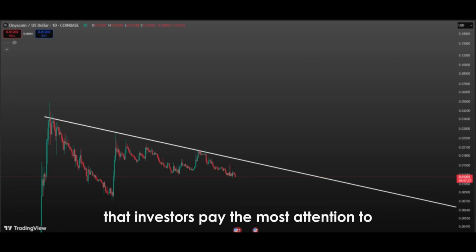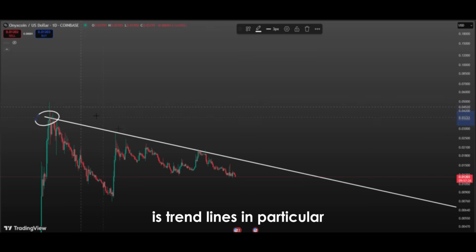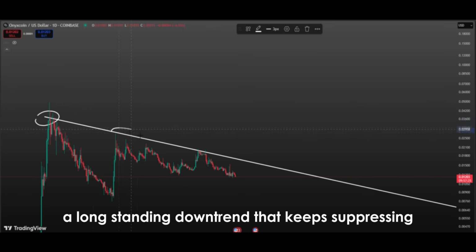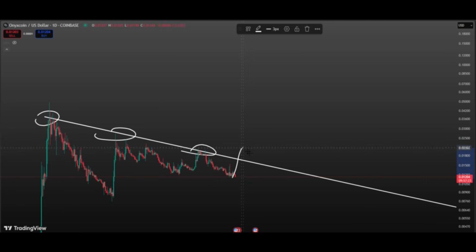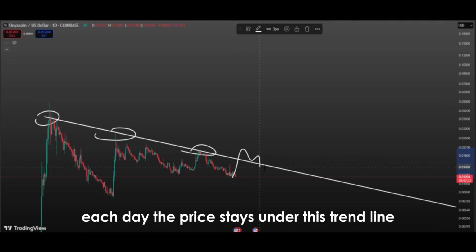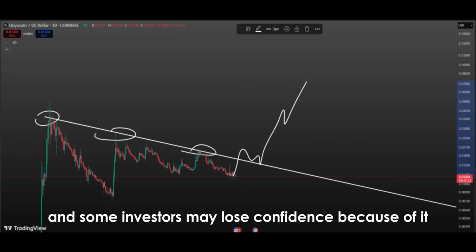One of the structures that investors pay the most attention to when doing technical analysis in the market is trend lines. In particular, a long-standing downtrend that keeps suppressing the price is often seen by investors as a chain, a barrier, or a boundary. Each day the price stays under this trend line, the pressure on the market becomes more palpable, and some investors may lose confidence because of it.